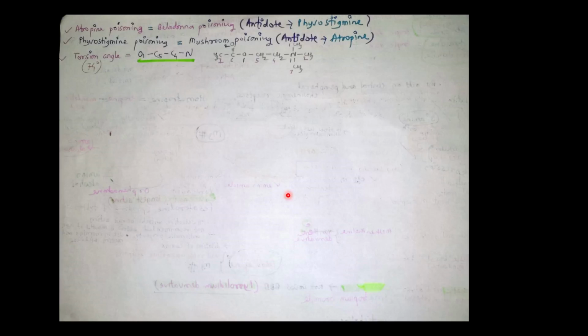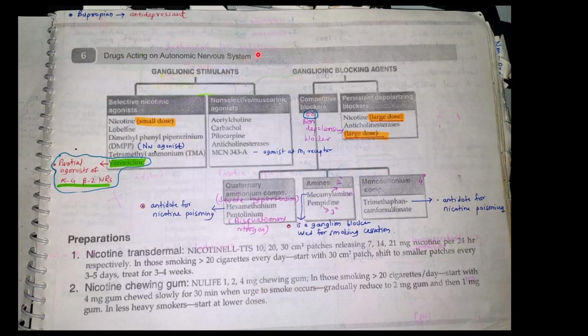Atropine poisoning is also known as belladonna poisoning. The antidote is physostigmine. Physostigmine poisoning is also known as mushroom poisoning, and the antidote is atropine. Torsion angle, which is included in medicinal chemistry, is 74 degrees; this should be important. Then the torsion angle is shown by which group? O1 C5 C4 N, and the numbering is from here in the structure. Okay, then next is bupropion.